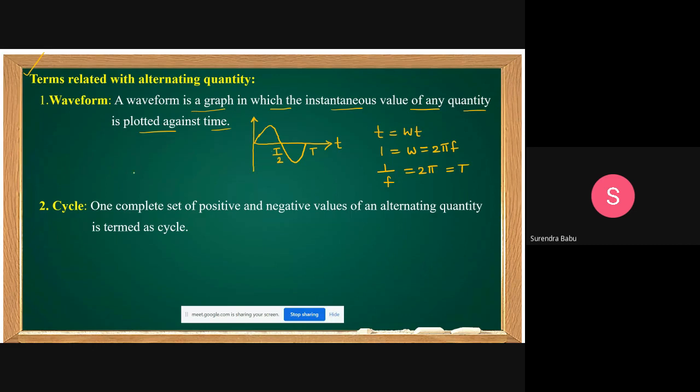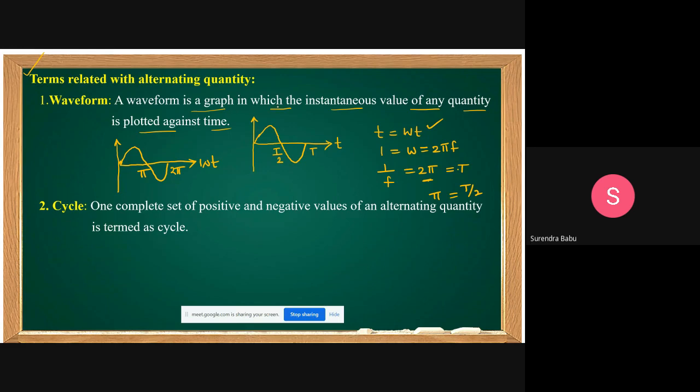Then if you represent the same waveform on the omega t-axis, yes, friends, just first I am giving an introduction. Please concentrate. If you represent it on the omega t-axis, that means t is replaced by omega t. Then we can replace capital T by 2 pi. Capital T is 2 pi means T by 2 is pi. What is T by 2? It is pi. This is 2 pi. Yeah, this is the one waveform. This I am representing on the omega t-axis.